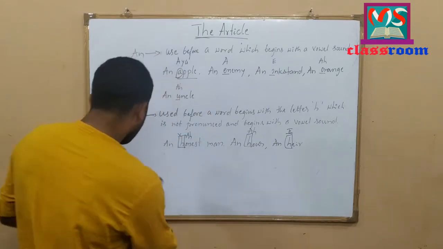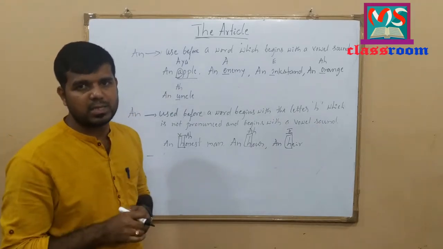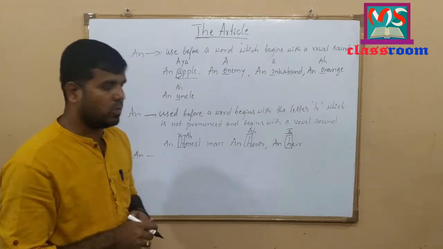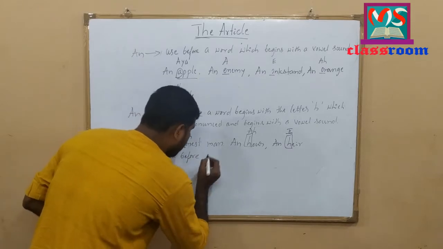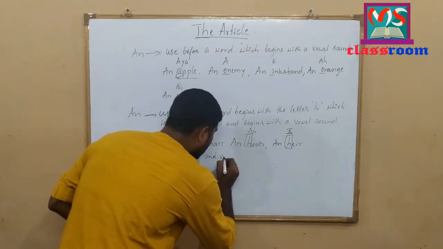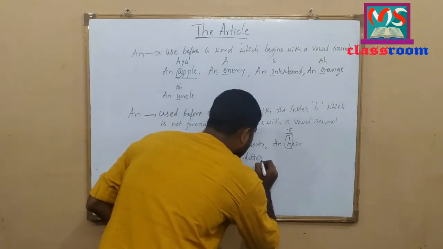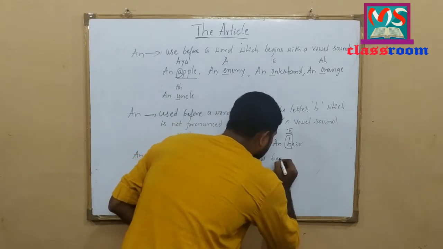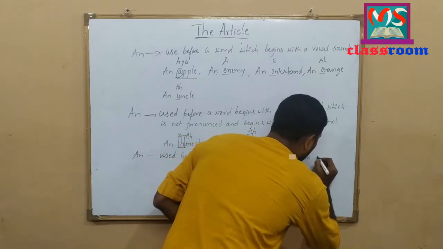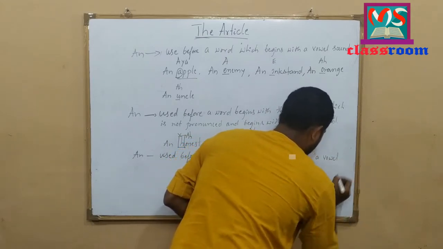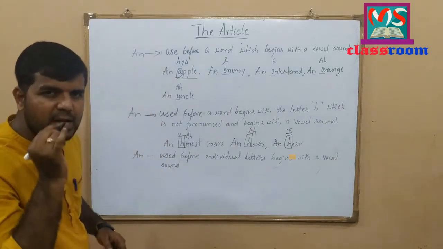And also an is used before individual letters spoken with vowel sound. Used before individual letter begins with a vowel sound. Let me write some examples here.